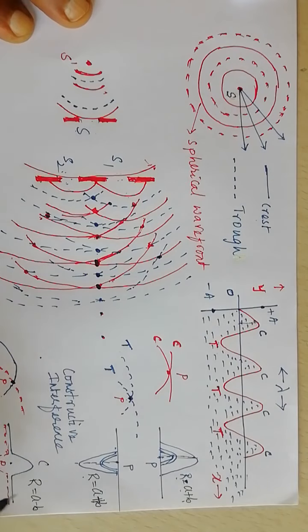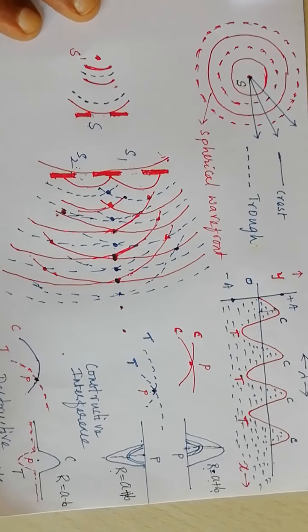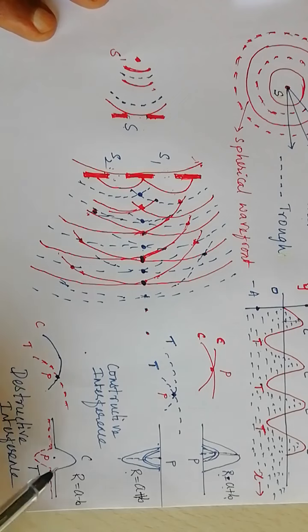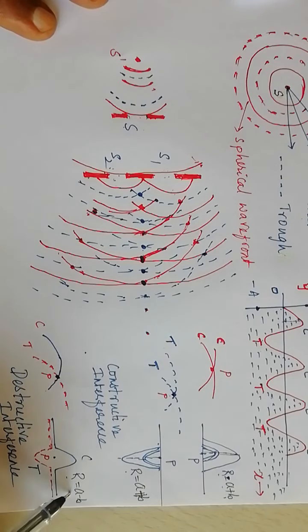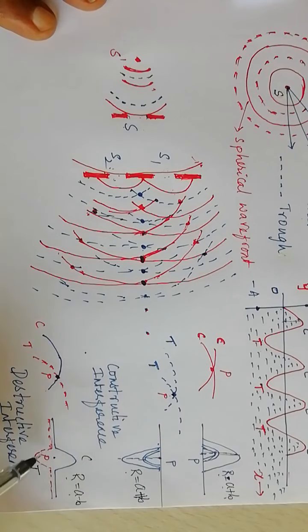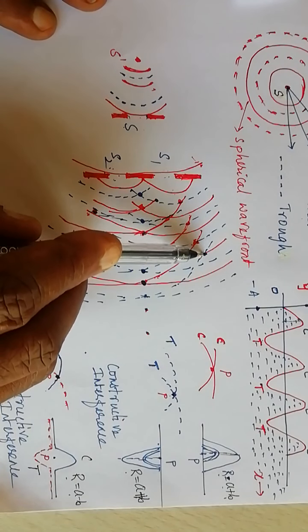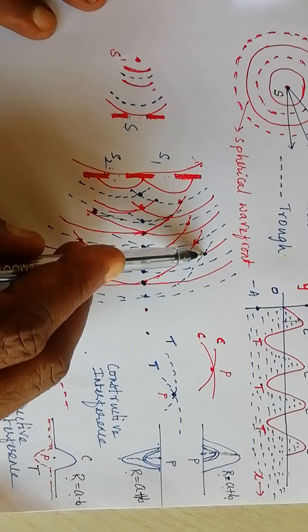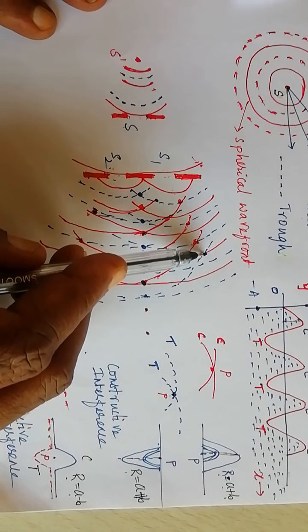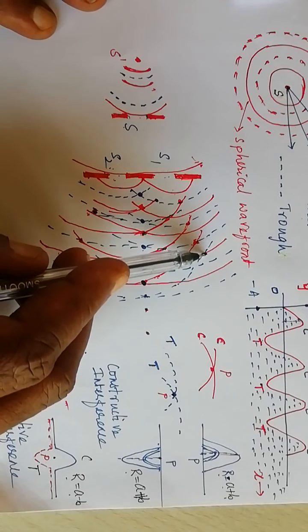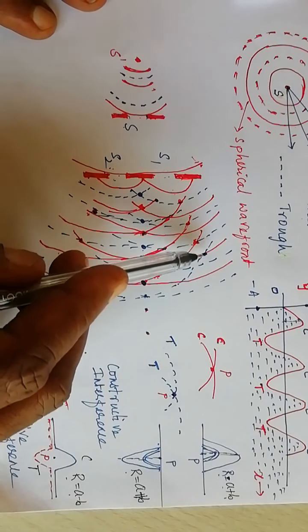This is the crest and this is the trough. Crest falls on a trough, they cancel each other's effect. The resultant amplitude will be minimum, that is A minus B, called destructive interference of water waves at this particular point where the crest falls on a trough. Later, at the same point, trough of S1 will fall on a crest of S2.